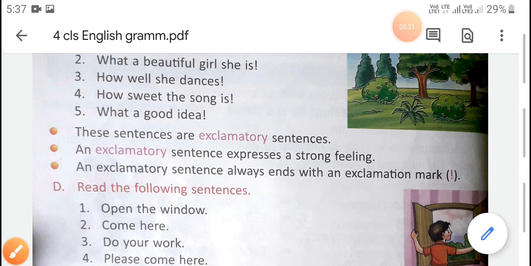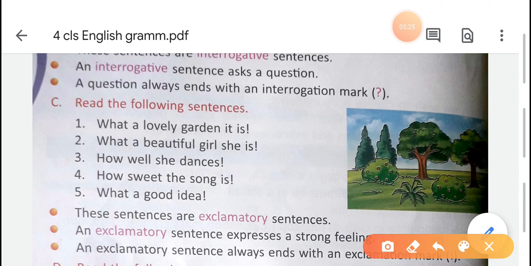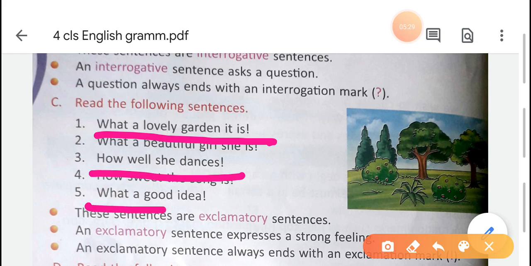Now some examples are given here for exclamatory sentence. What a lovely garden it is. How well she dances. What a good idea. These are some examples for exclamatory sentences.